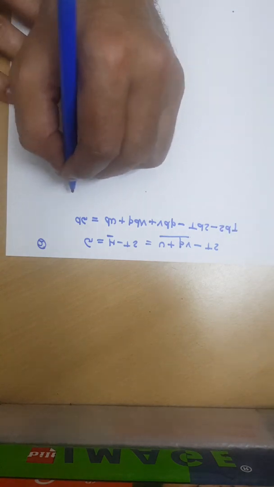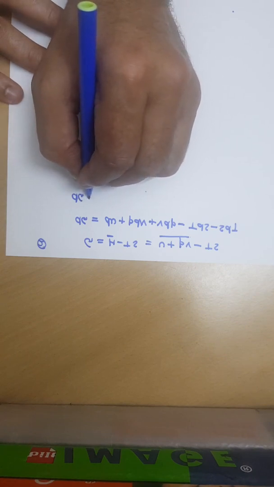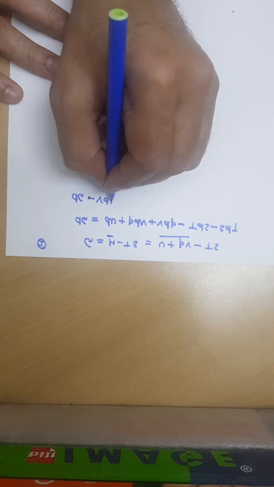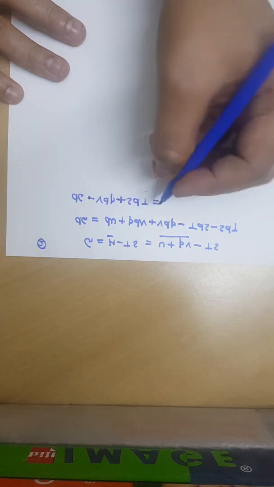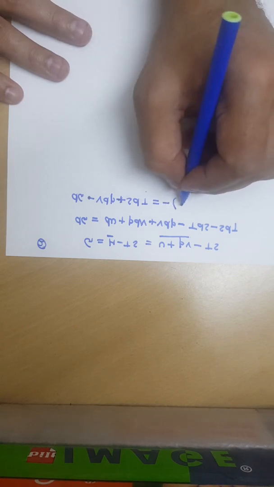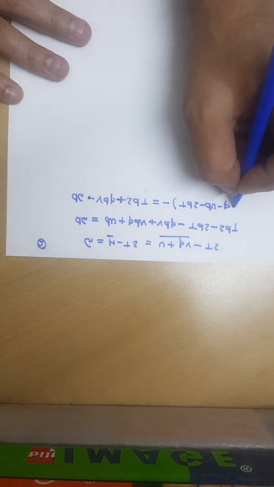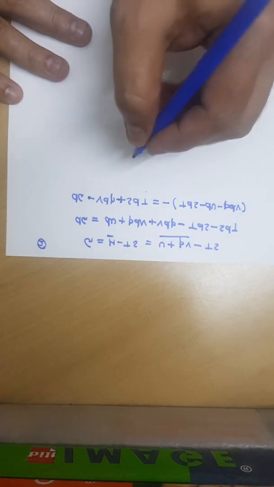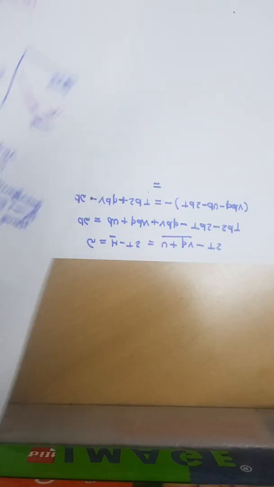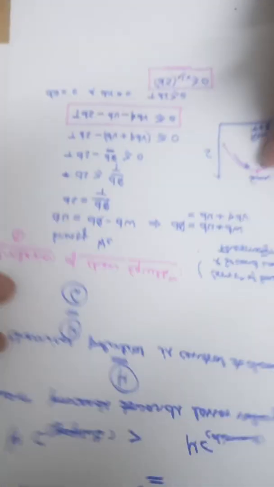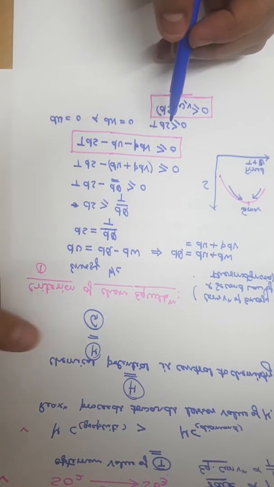So by rearranging, we will get dG minus VdP plus SdT equals minus TdS minus dU minus PdV. So from our earlier discussion, from here we can see this is greater than or equal to 0.